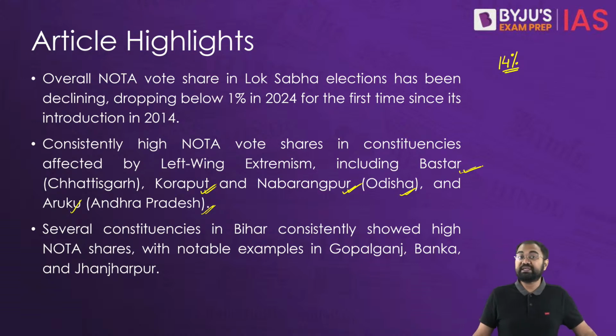Now, if we go by data, in 2019 there were 11 seats which had more than 3% NOTA vote share, and in 2024 there were 4 seats that followed these trends. Particularly in Bihar, areas like Gopalganj had around 4% NOTA share in 2024 and 5% in 2019, which also indicates a persistent preference for this kind of an option.